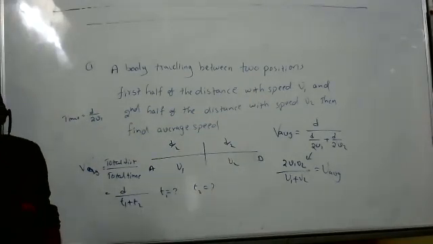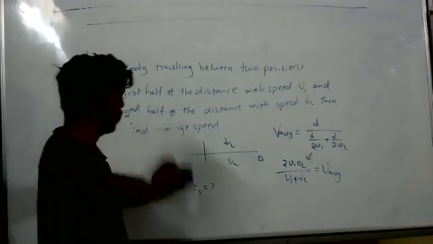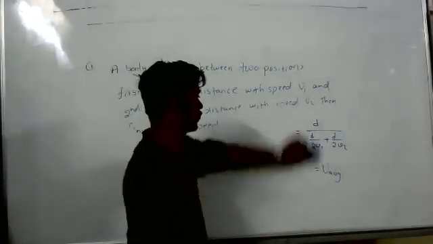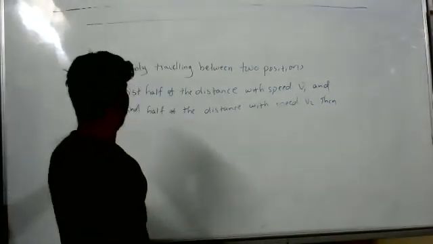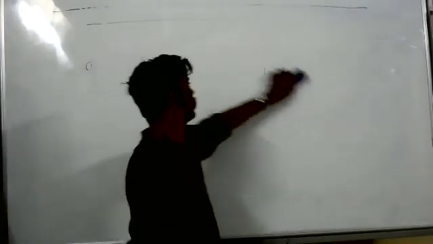Now one more formula. Just try to solve this. What will you get?